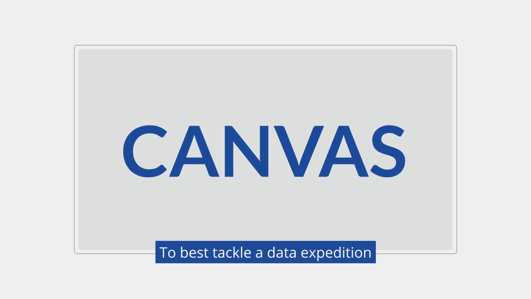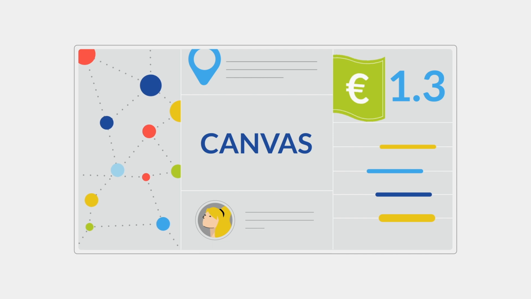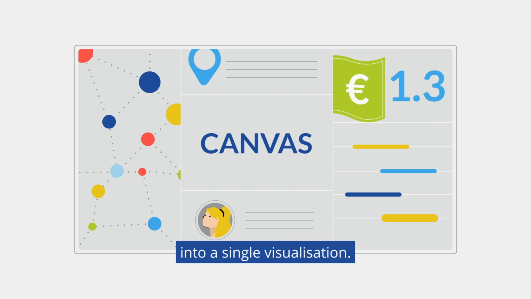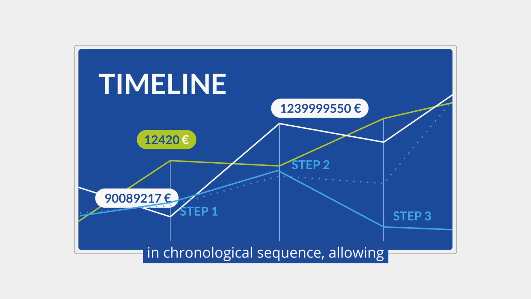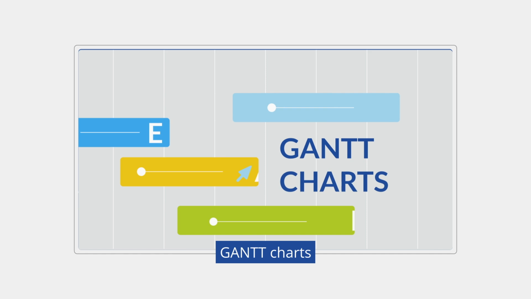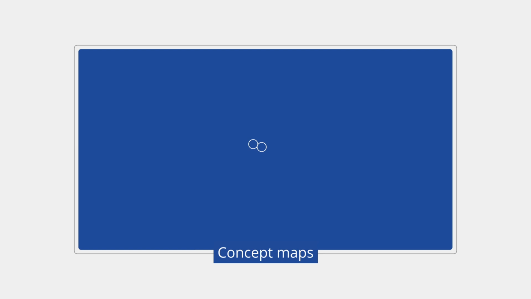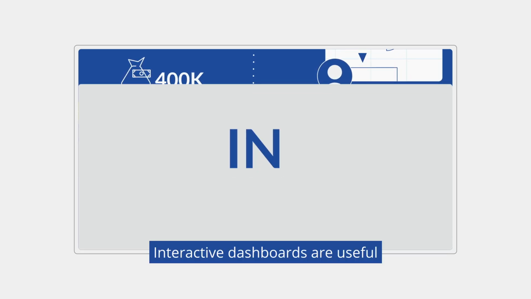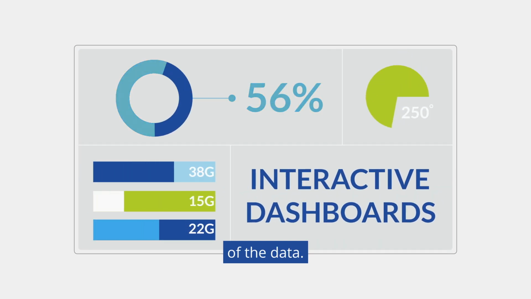To best tackle a data expedition, it's essential to have the right tools. Let's look at a few. The canvas allows you to map all the necessary information into a single visualization. Timelines are useful for tracking events in chronological sequence, allowing you to see how the data changes over time. Gantt charts help to organize and manage the activities of your project. Concept maps are used to organize ideas and the connections between the data. Interactive dashboards are useful for providing a real-time overview of the data.